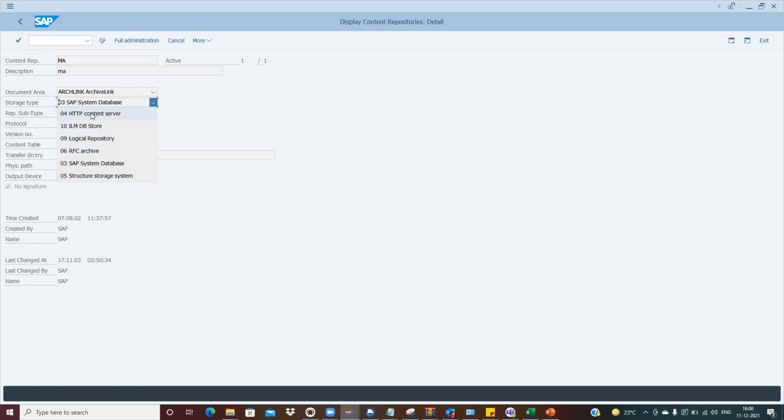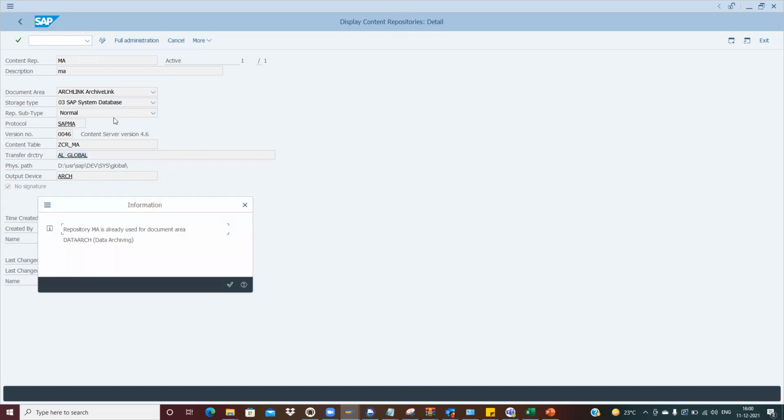This is the IDS server. If you see for your client, if you go to the edit content repository, you can see the storage type will always be the HTTP content server. There they have specified the server name, so all the invoices are getting stored in the same server.